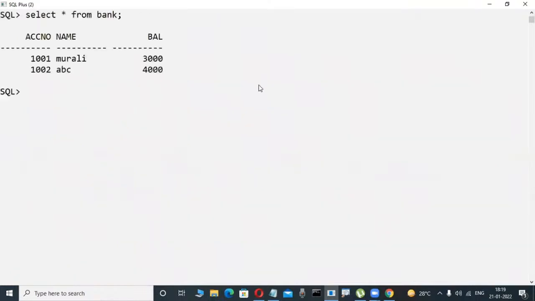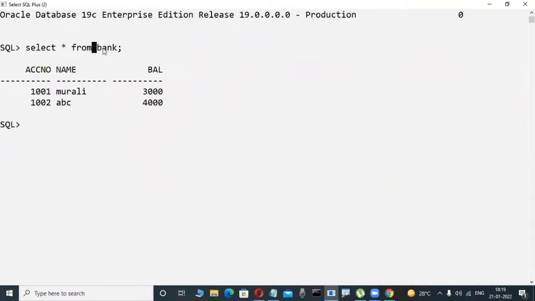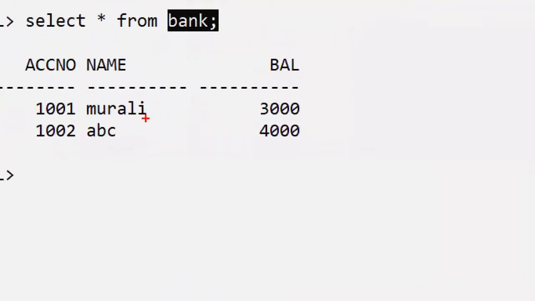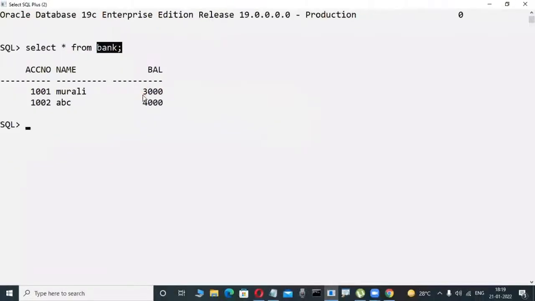Suppose, for example, check it out. For example, this is a bank table. Don't write it, okay, because you don't have an idea. Just observe it. I'm an experienced person, I'm writing anything for my interest purpose. Bank is a simple scenario. Bank is a table. In this bank table, I try to withdraw some money. For that purpose I am writing some coding in PLSQL. What I'm writing, you don't have an idea of yet. Just logically observe whether it is working correctly or not.